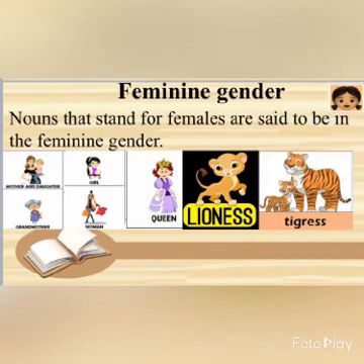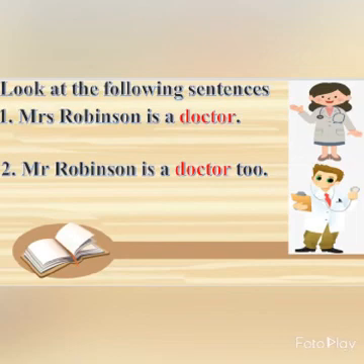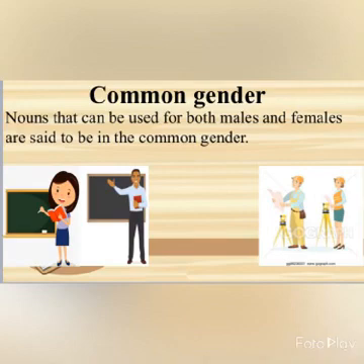Now, look at the following sentences. Mrs. Robinson is a doctor. Mr. Robinson is a doctor too. Now here, we can use the word doctor for both Mrs. Robinson as well as Mr. Robinson. So here the word doctor is common for both male and female. Nouns that can be used for both males and females are said to be in the common gender.